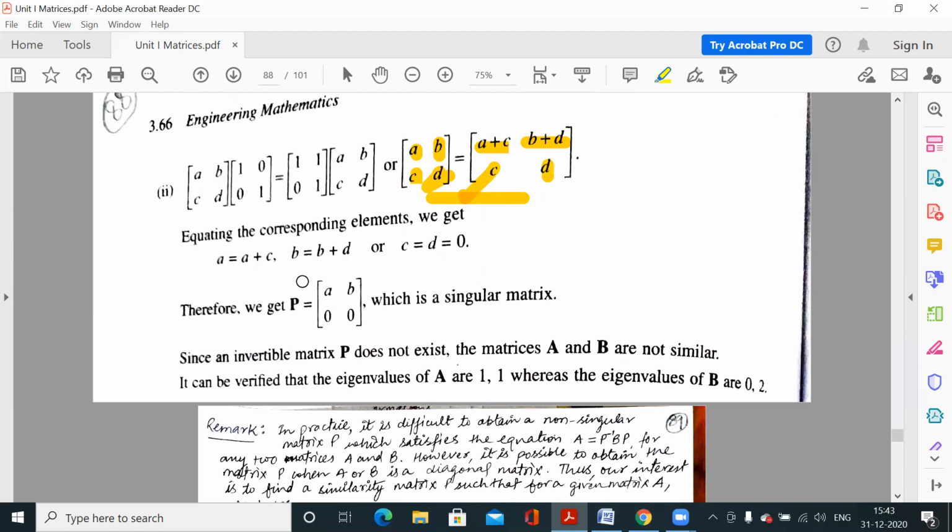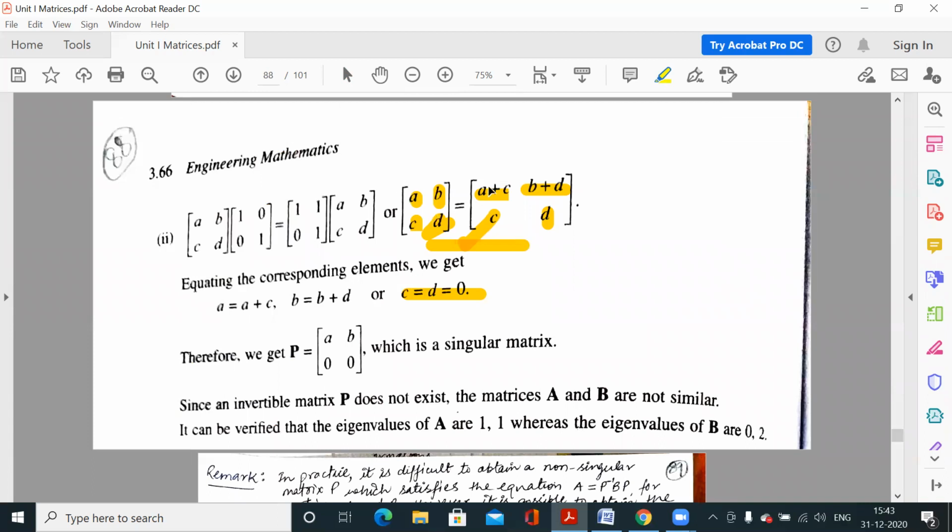So whenever you solve this system, you will get c and d equal to 0. Clear? a is equal to a plus c, so c must be equal to 0.